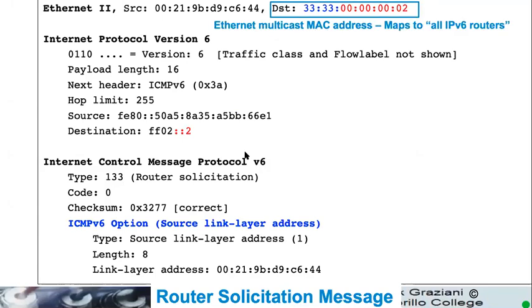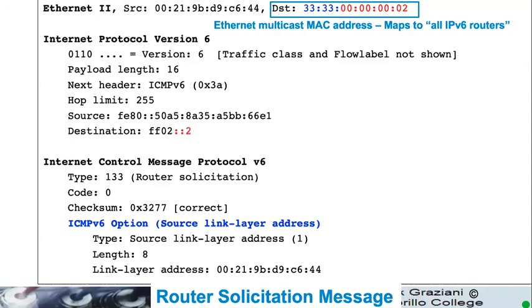So first of all, the Ethernet destination MAC address is actually a multicast MAC address that maps to all IPv6 routers. Remember, this is always more efficient than a broadcast because only devices that are part of this multicast group need to process this with their NICs.